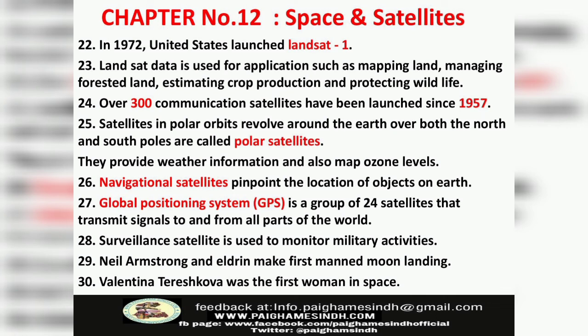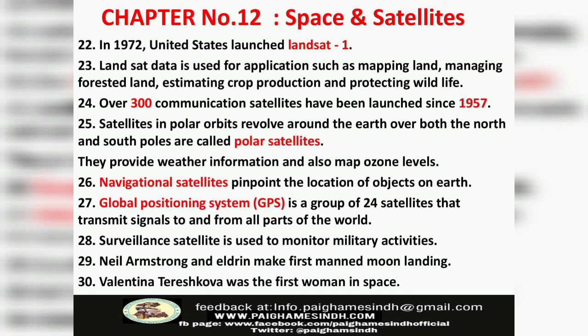Number 23. Landsat data is used for applications such as mapping land, managing forested land, estimating crop production, and protecting wildlife. Number 24. Over 300 communication satellites have been launched since 1957.